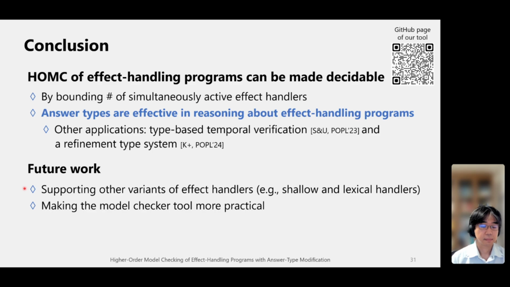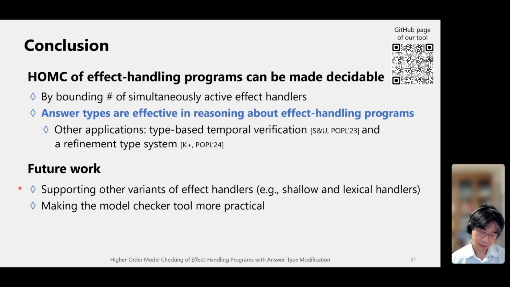Any other questions? Can you think of your approach as having some relationship to bounded model checking? It seems like you're using answer types to put a bound on the search space that maybe is similar to what bounded model checkers do.